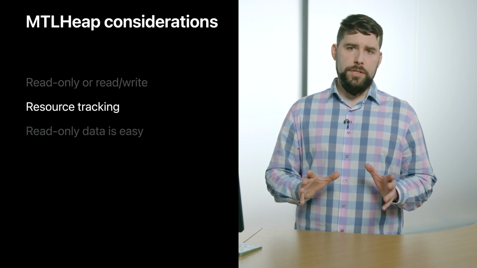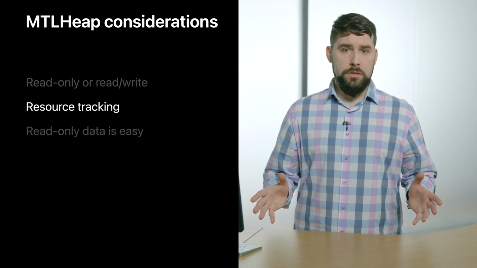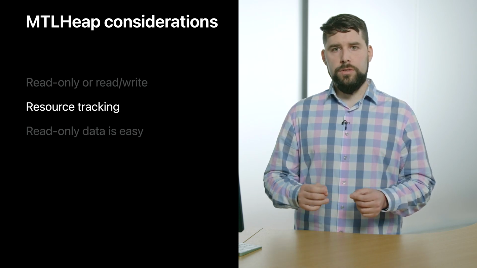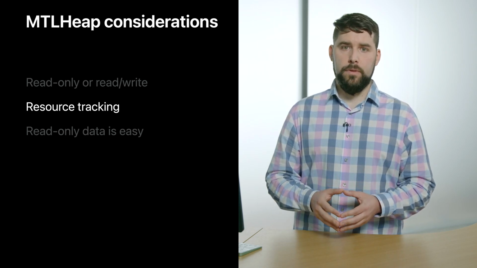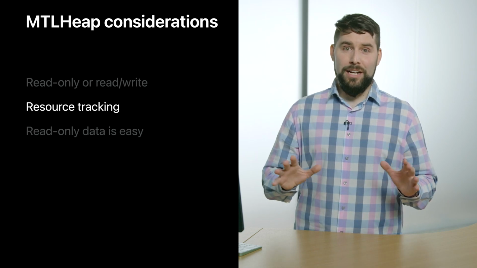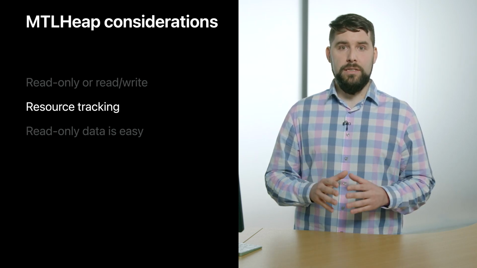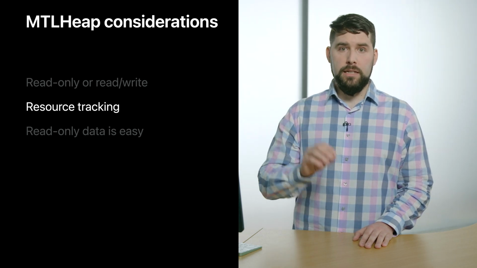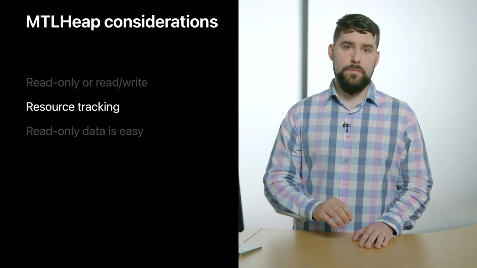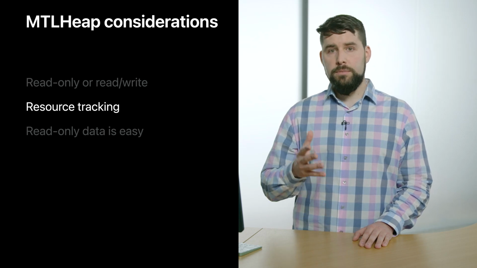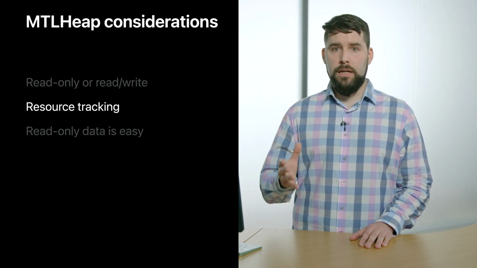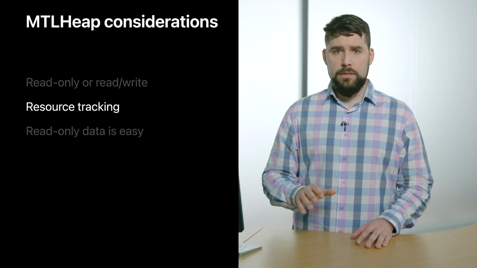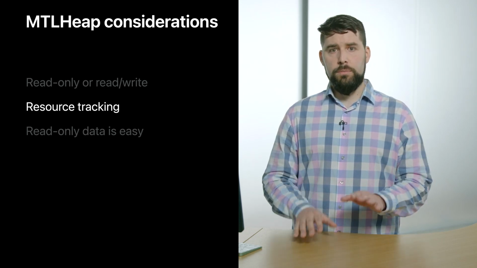The second consideration is, does the heap track suballocated resource dependencies? Again, this is especially important if we're reading and writing into resources coming from the same heap. Metal is great at avoiding synchronization problems through dependency tracking. And since Metal 2.3, heaps can be configured to track hazards in the access to their resources. However, since heaps are a single resource to Metal, synchronization is handled at the heap level, not the suballocation level. This may subject suballocated resources to the problem of false sharing.